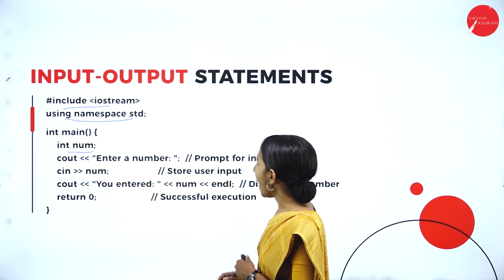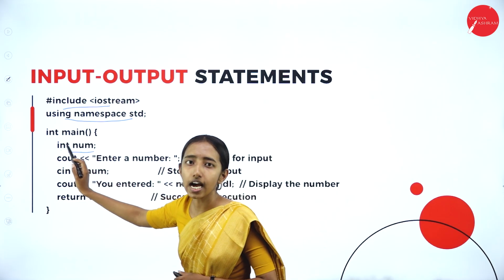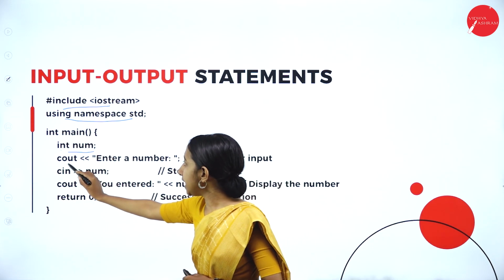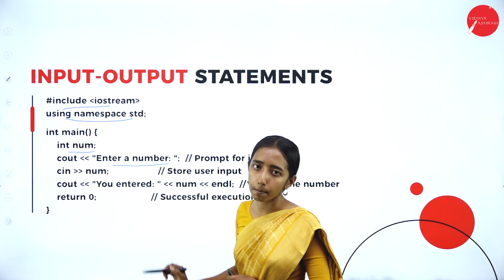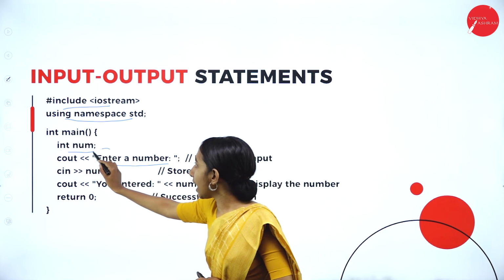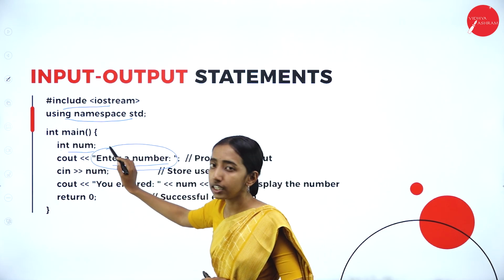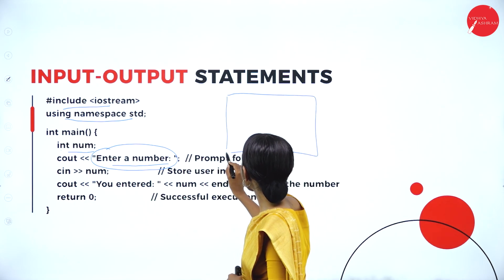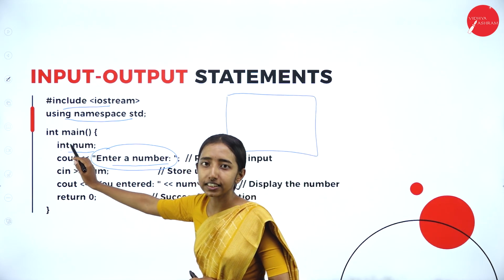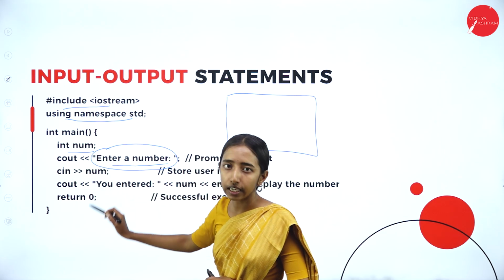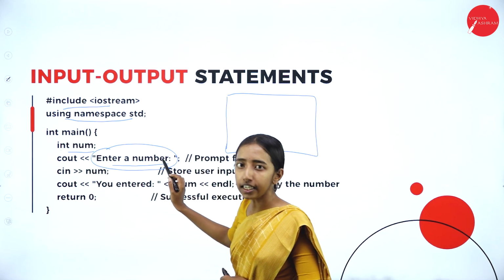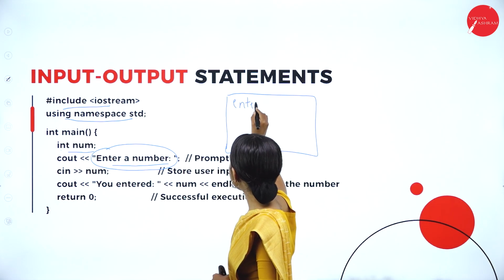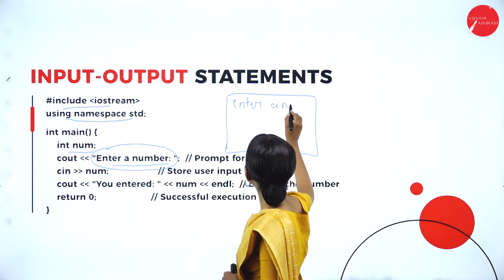For the time being, you should know int is the data type, num is the variable. Cout, enter the number. I have given the character output in the message screen. This is the output screen. So in the cout, enter the number, the output screen will show enter a number.